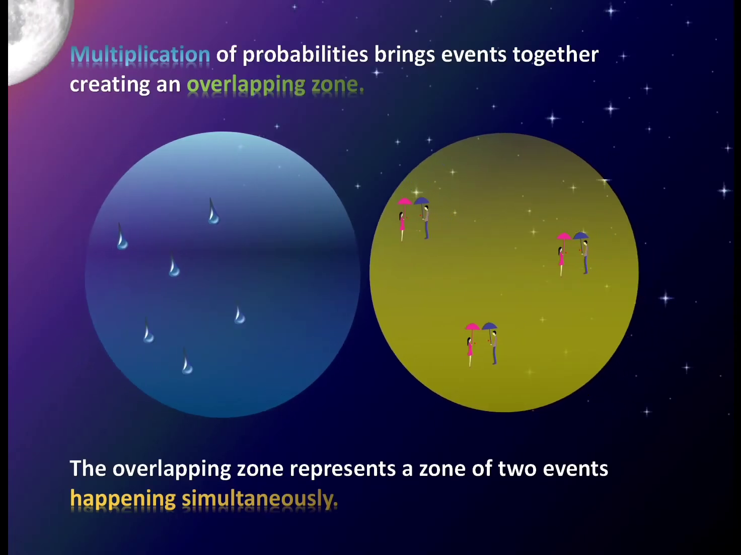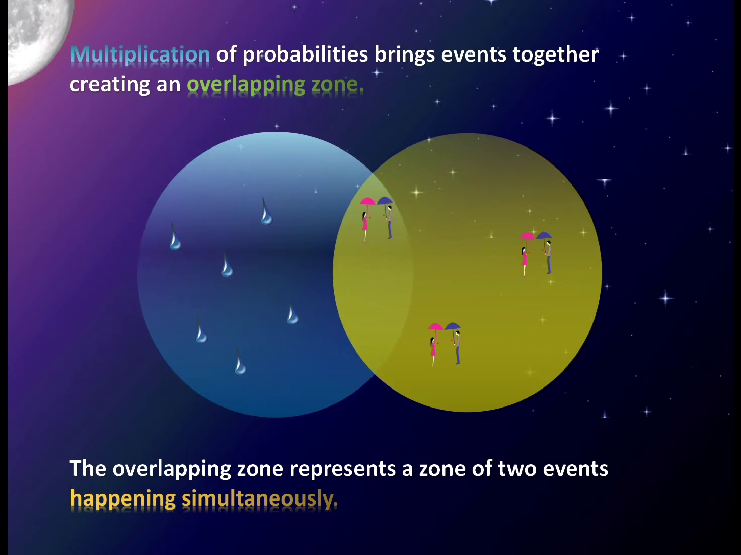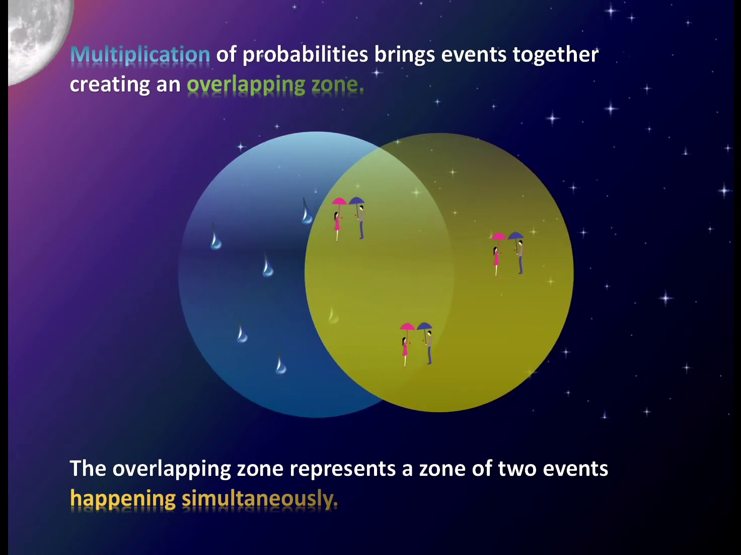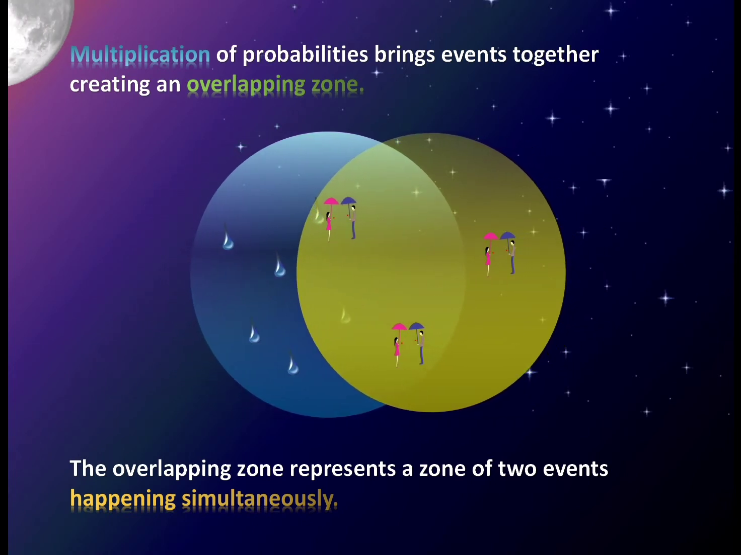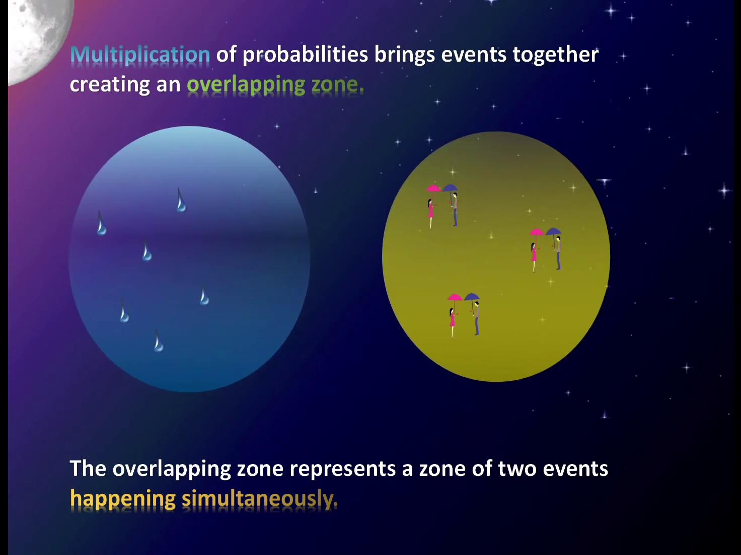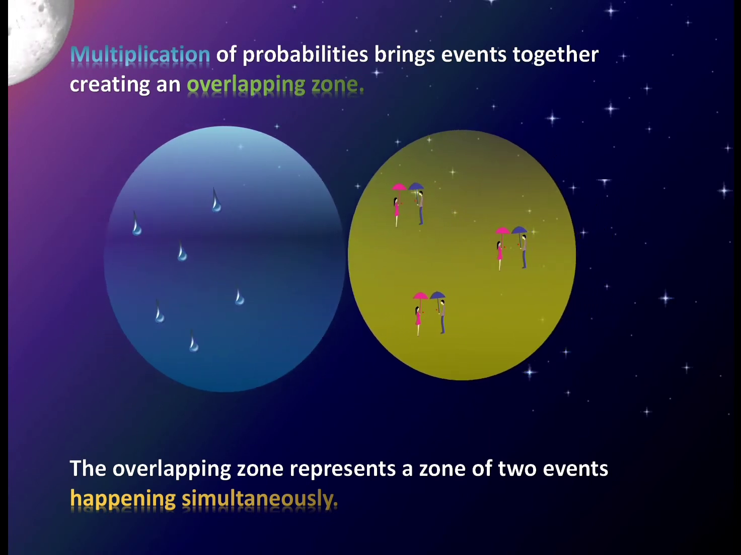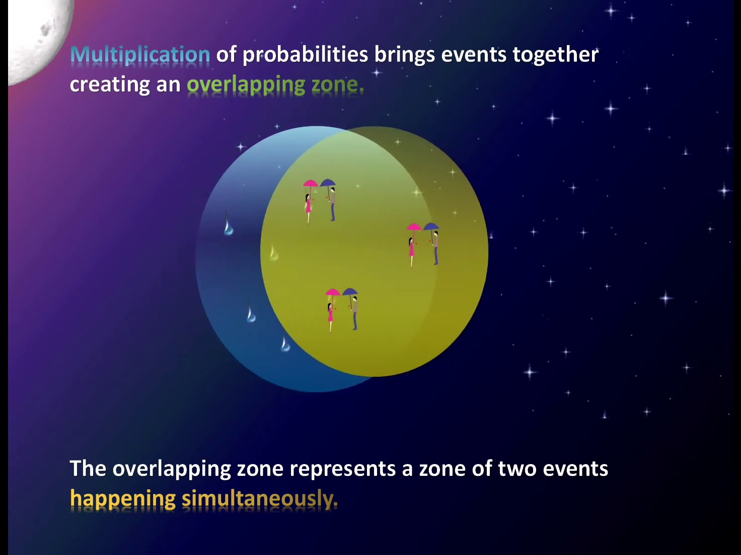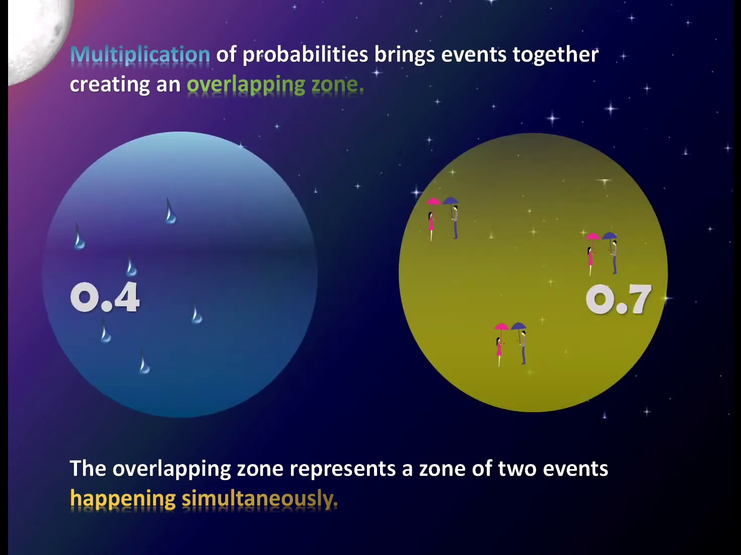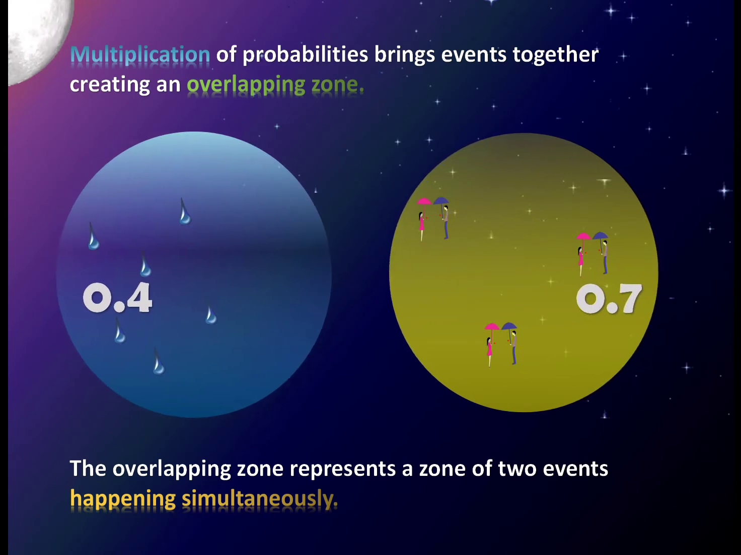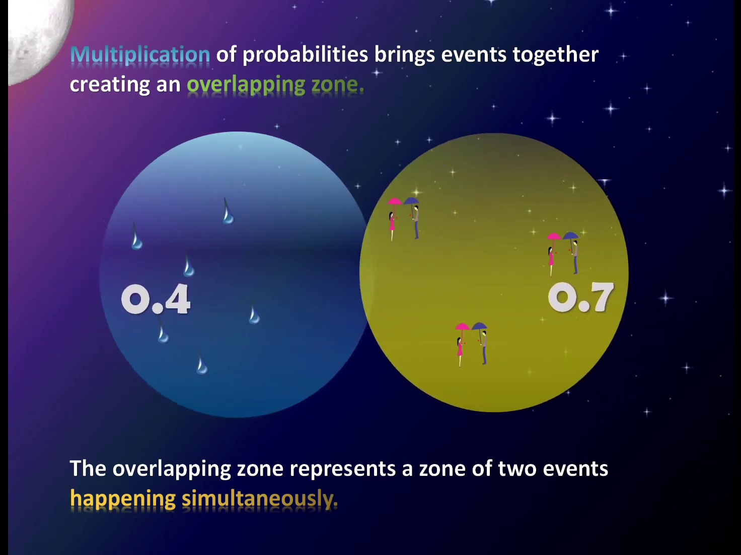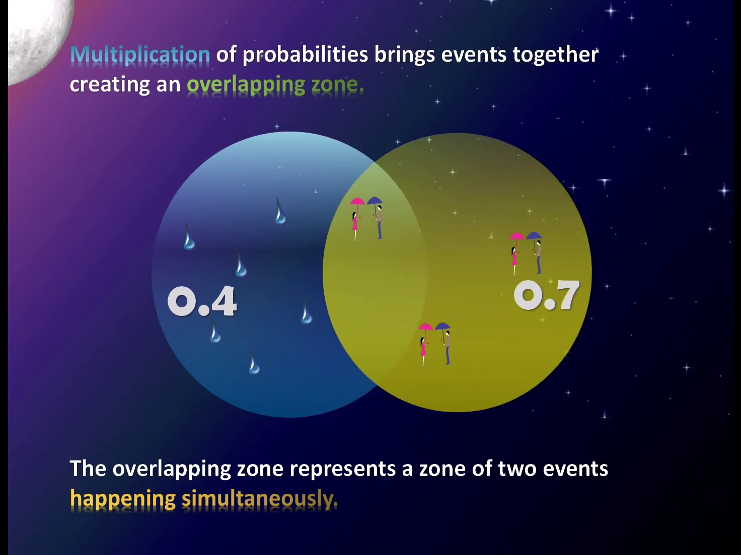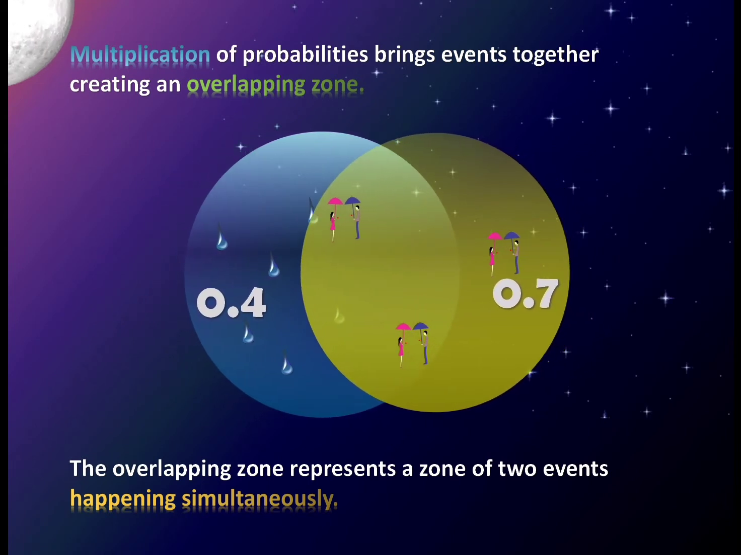Multiplication of probabilities brings events together, creating an overlapping zone. In this overlapping zone, two or more events will happen simultaneously. For example, imagine the probability that it will rain tomorrow, and imagine the probability that you will meet someone tomorrow.